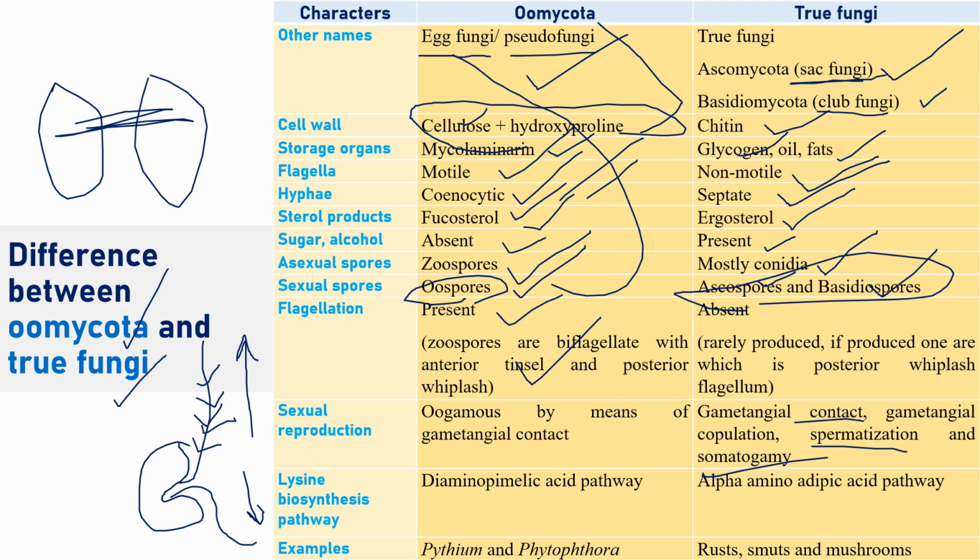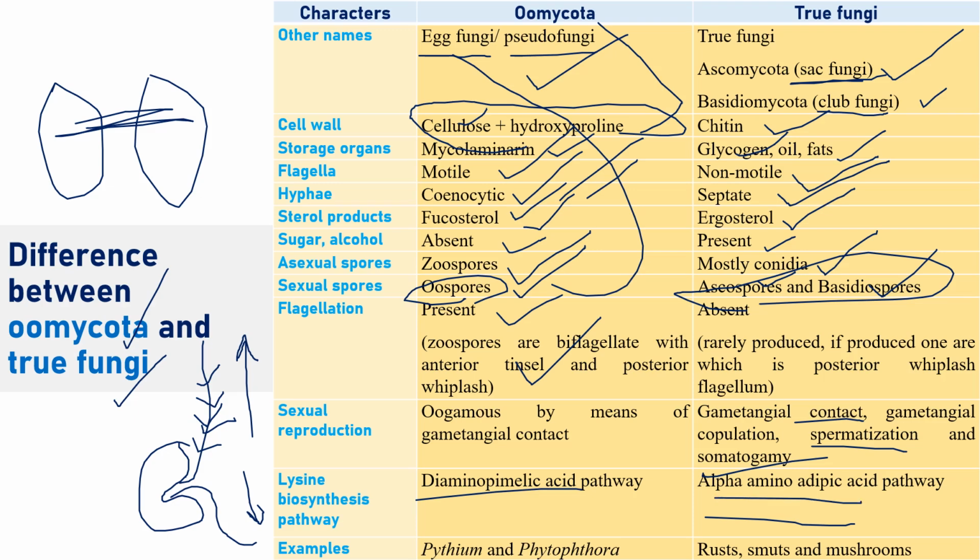And anyway, the lysine pathway is also very important. I think this question was asked in general kinds of exams, like, the kind of pathway that we can observe in lower fungi like Oomycota, Pythium, Phytophthora. Sometimes they also mention these fungi to confuse us. Okay, generally lower fungi or Oomycota have the diaminopimelic acid pathway. When it comes to true fungi, they have the alpha aminoadipic acid pathway. So the lower fungi have the diaminopimelic acid pathway, whereas higher fungi like Ascomycota and Basidiomycota have the alpha aminoadipic acid pathway.